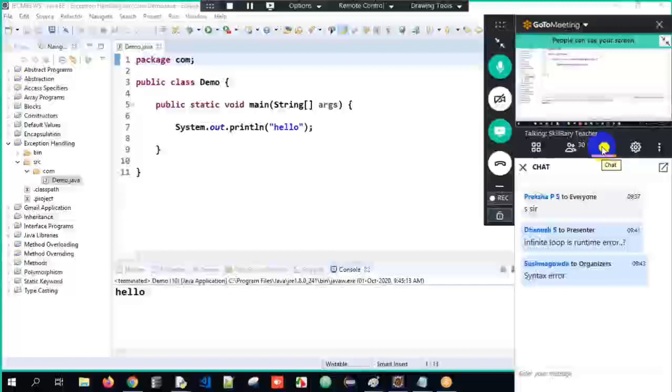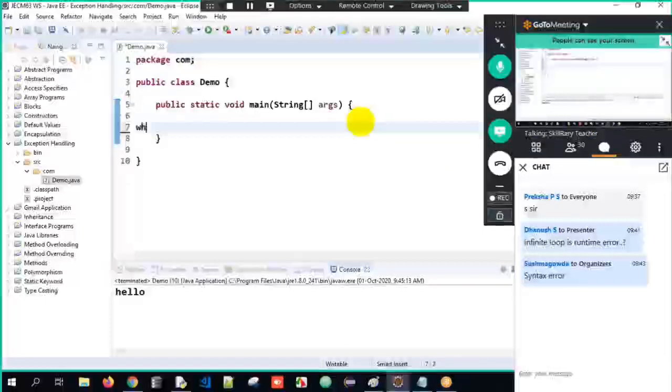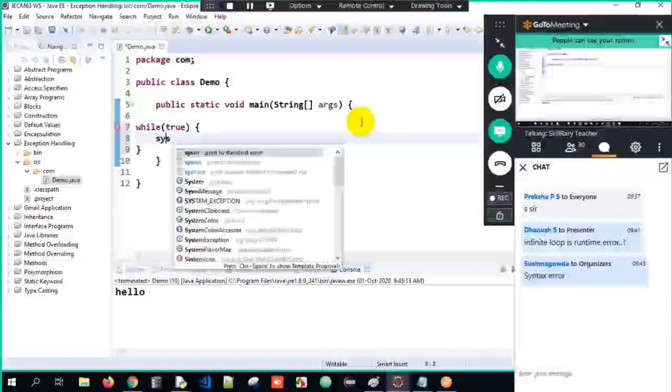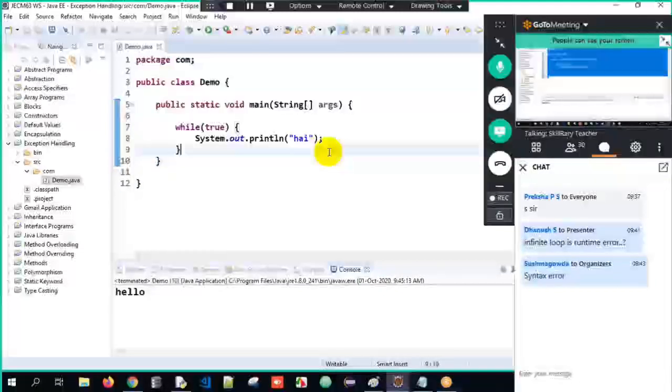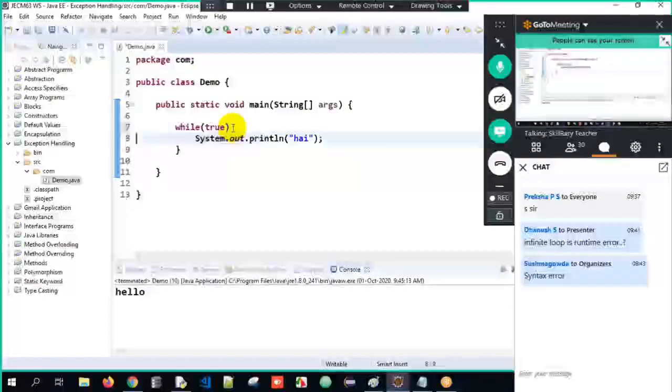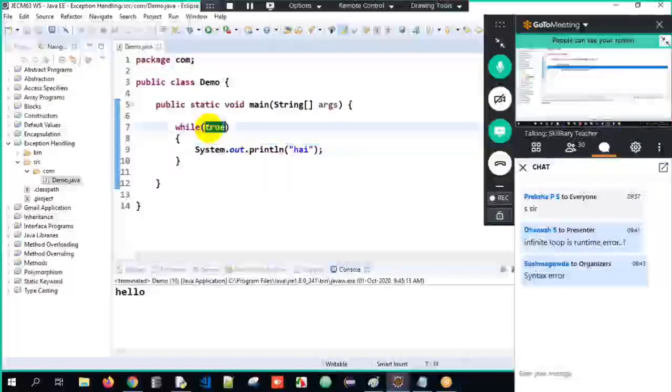Okay, so there is one question, sir, is infinite loop a runtime error here? Look here, see here, infinite loop, while of true. Don't you think so? This is an infinite loop over here, and I just keep on printing hi here. We know what is while loop. While loop is nothing but until it is false, it keeps on looping. See, while true, execute.